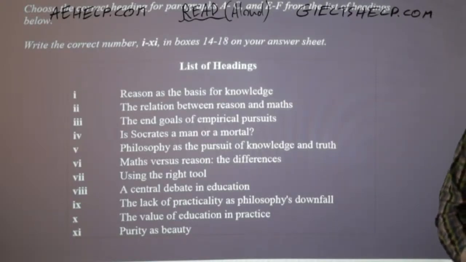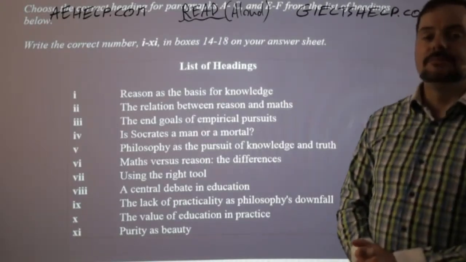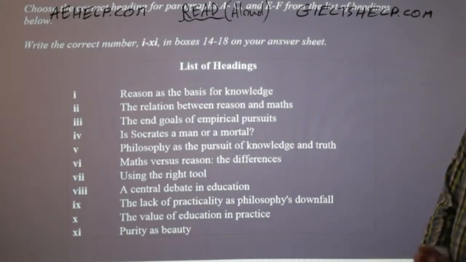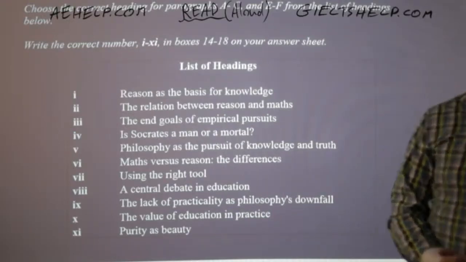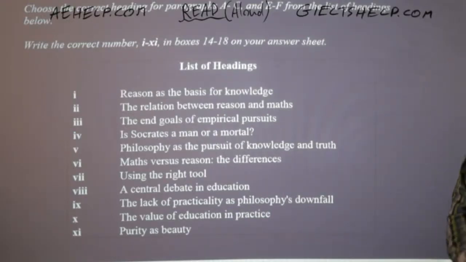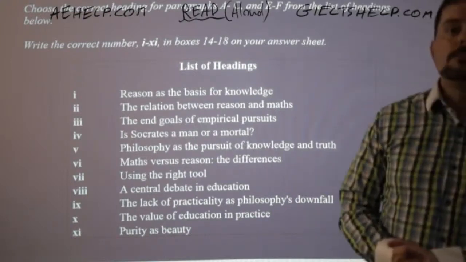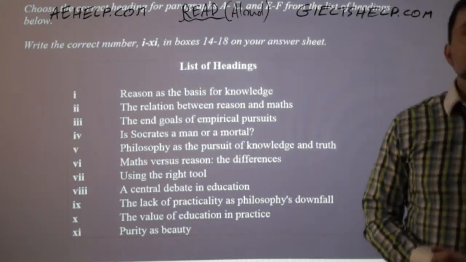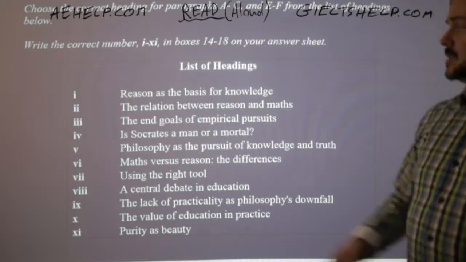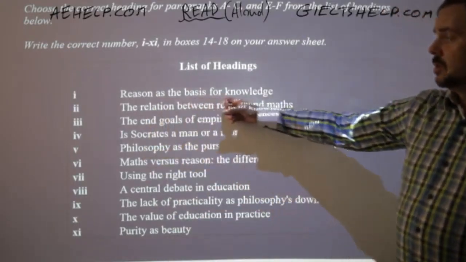Reasoning is to figure out information, knowledge, and truth. Okay? Which one of these do you think is the closest match? Lizzie says I, reason as the basis for knowledge. Janil agrees. Honey agrees. Yeah, it is. So this first choice is the closest match.